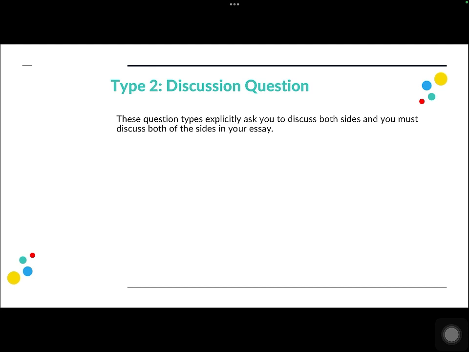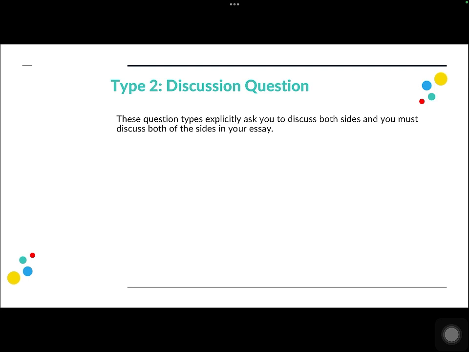Whenever you are looking at a question, if the question stem asks you to discuss both views and give your opinion, the question becomes a discussion question. Now, if you remove the discuss both views part, and the question just bluntly asks you to give your opinion or to what extent do you agree or disagree, the question becomes an agree disagree question. Are we clear on that? I hope that we are. So to identify any question as a discussion question, make sure that the stem of the question mentions discuss both views. And in this question type, you must discuss both views.